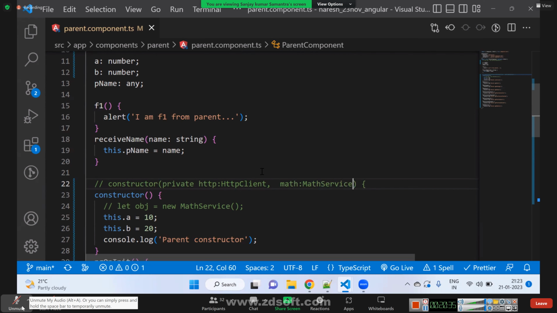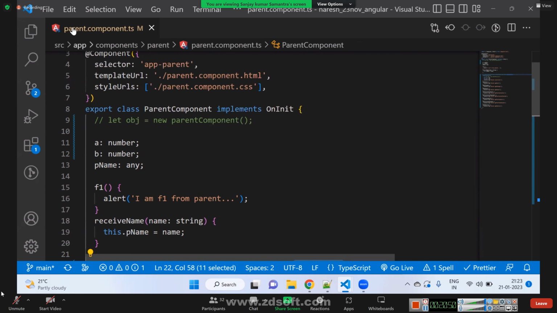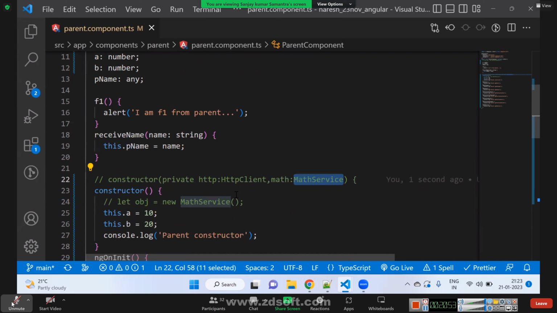Now we can say our component is injecting two services. One is the HTTP client service, one is the math service. So there are two services which are injected into our component. Our component name is parent component. We will see this syntax very frequently after these two days. The left side, http and math, that is the instance of the service. This is the object of this class.